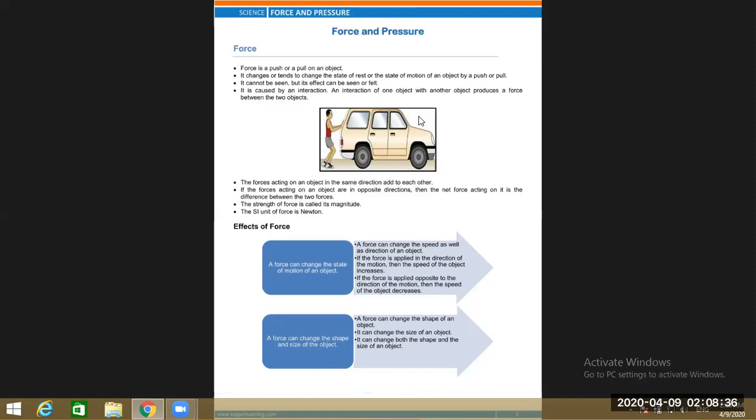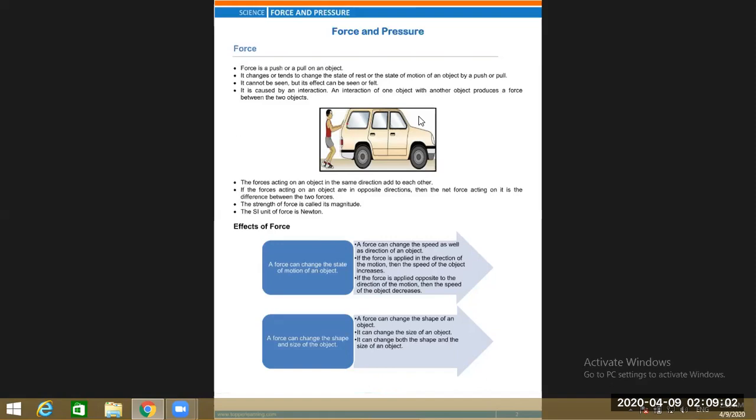Next, if the force is applied in the direction of motion, the speed of the object will increase. On the other hand, if the force is applied in the opposite direction of motion of the object, then the speed of the object will decrease, and ultimately the object will come to rest if continuous force is applied in the opposite direction of the moving object.